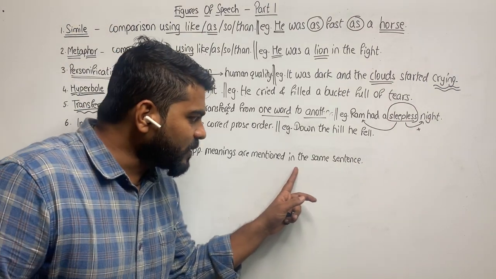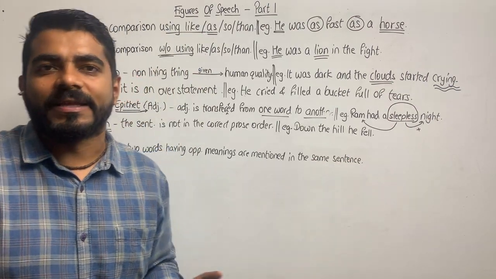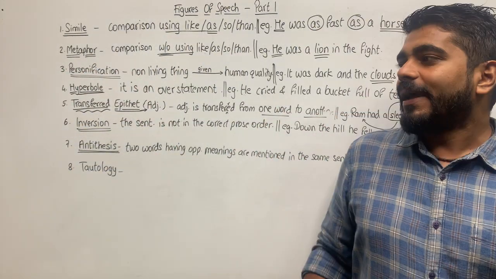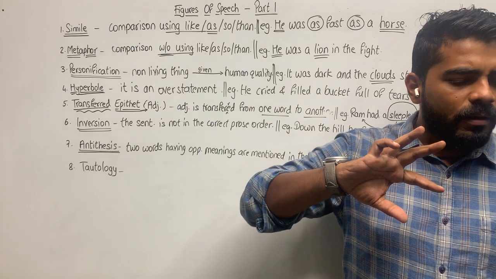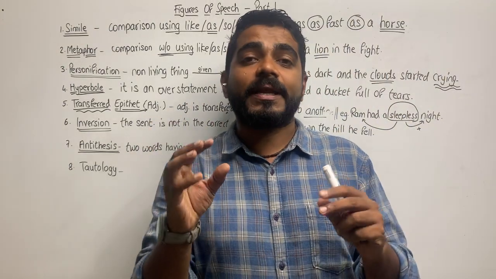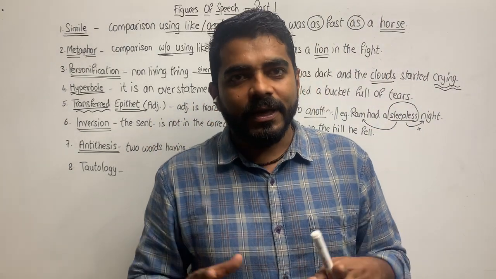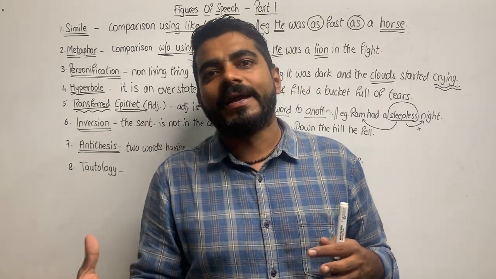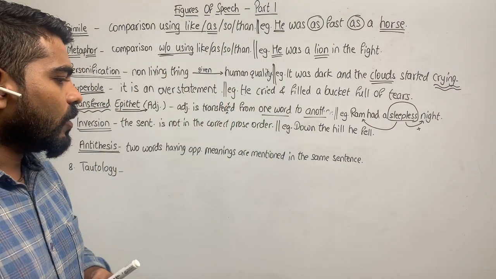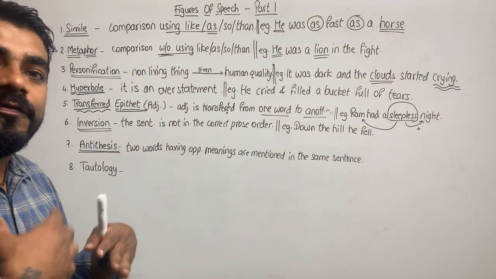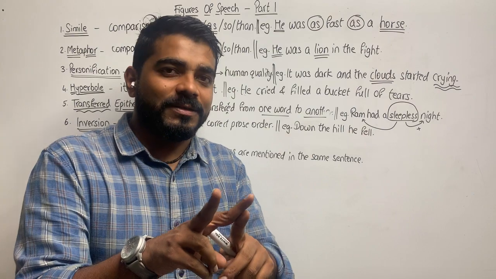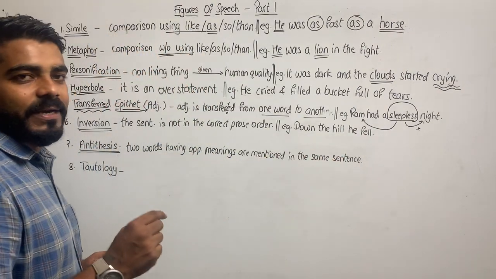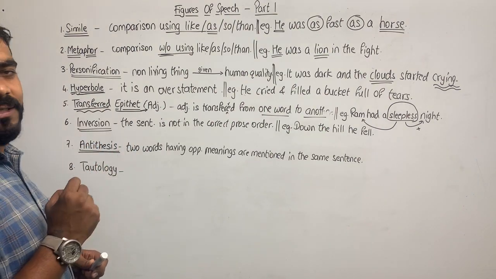two words having opposite meanings mentioned in the same sentence. Two words having opposite meanings. Now, by opposite, it does not mean any kind of opposite. It has to be the dictionary opposite. Like if I say few, then many; in, out; day, night; slow, fast, as I told you. So these are exact opposites. So when you have two words having opposite meanings mentioned in the same sentence, it is antithesis.